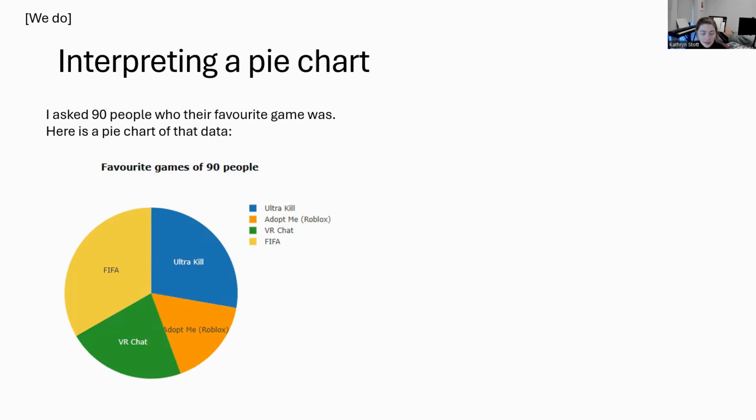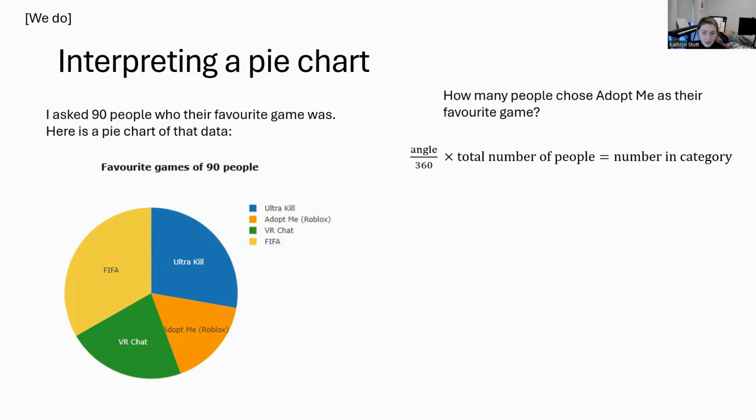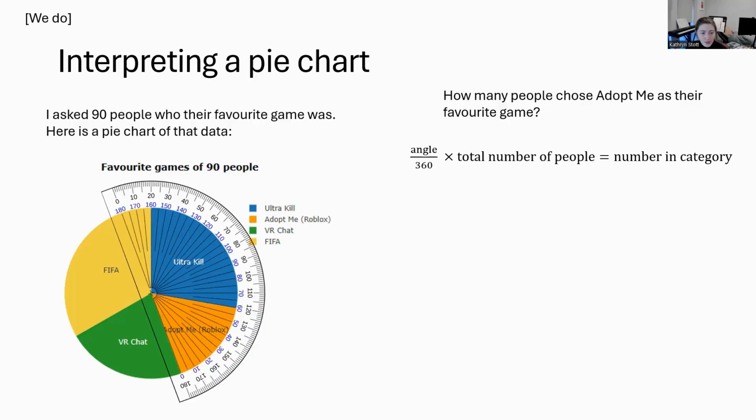And lastly, let's look at how many people chose Adopt Me as their favorite game. Let's get the protractor on. How many degrees did you measure? I've got 60. Have a go at finding how many people chose Adopt Me.